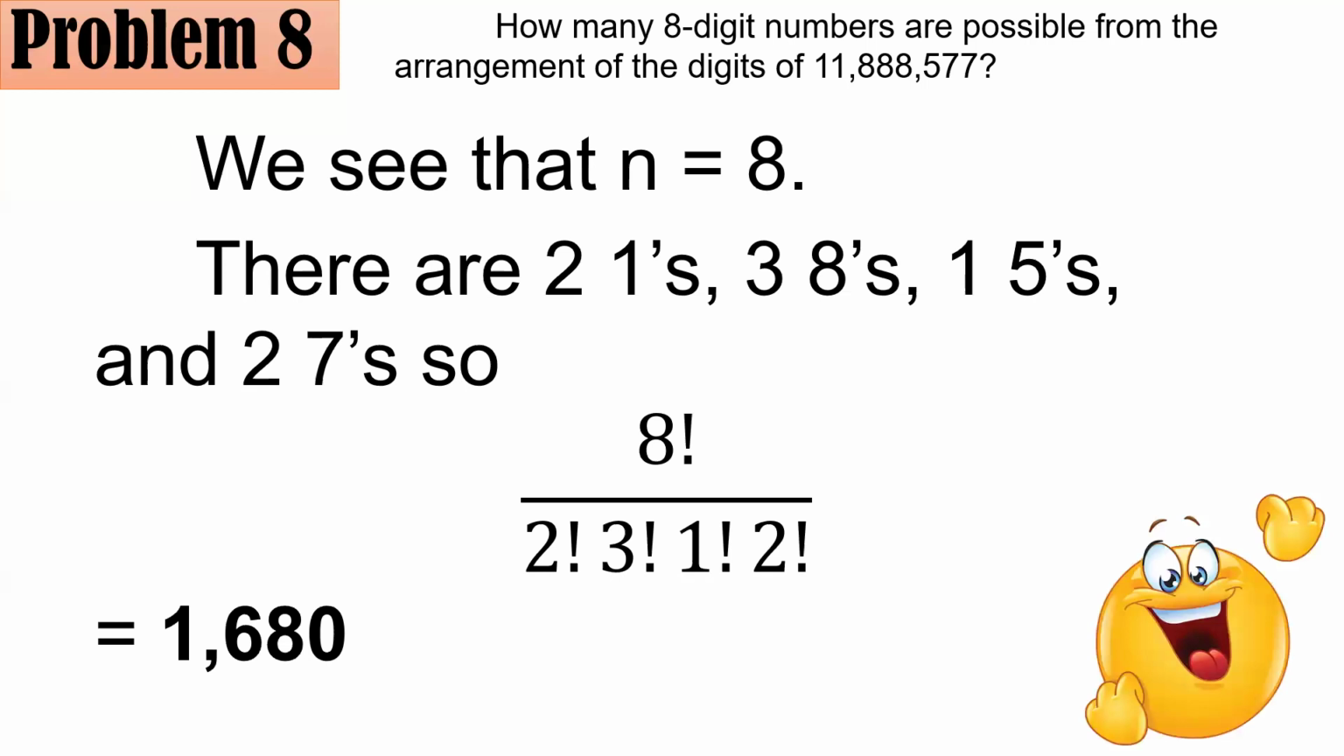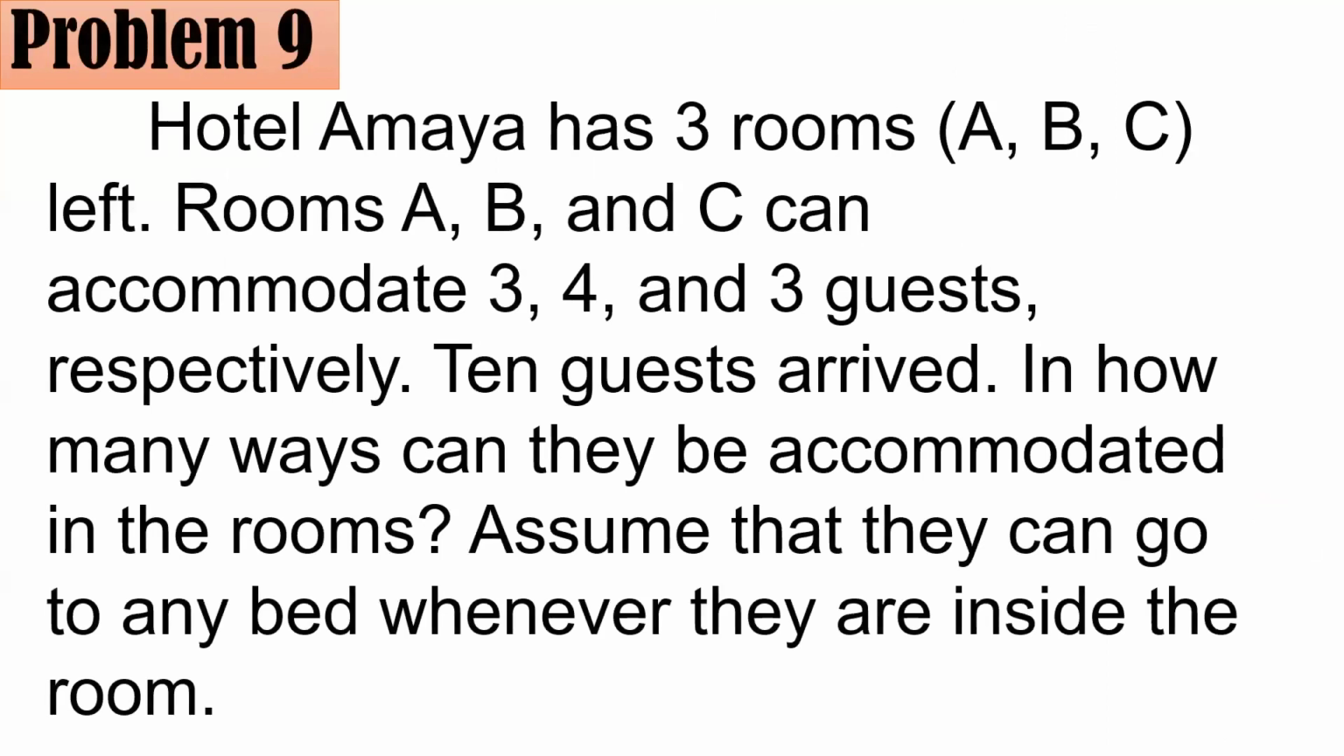I hope you got it right. Number 9. Hotel Amaya has 3 rooms, A, B, C, left. Rooms A, B, and C can accommodate 3, 4, and 3 guests, respectively. 10 guests arrived. In how many ways can they be accommodated in the rooms? Assume that they can go to any bed whenever they are inside their room.